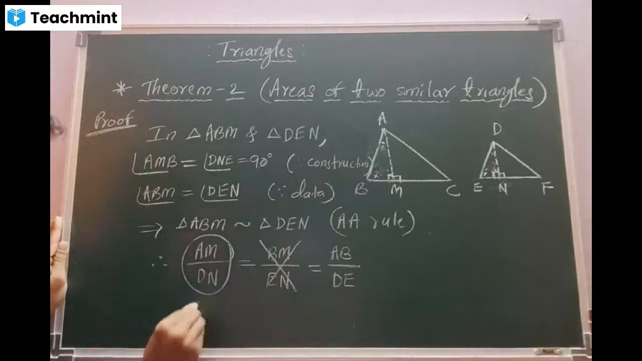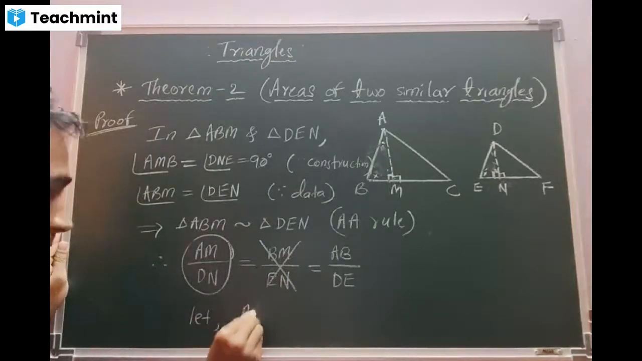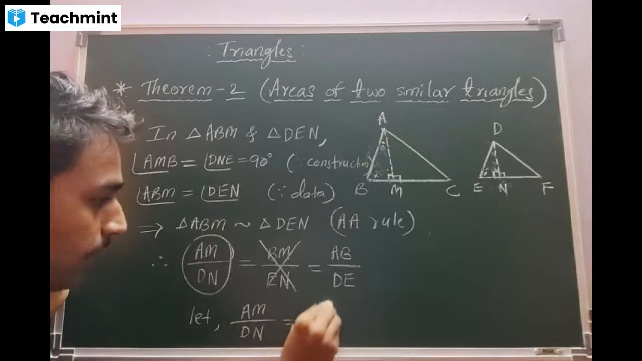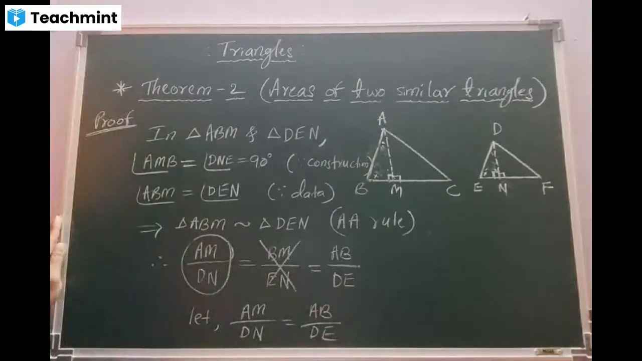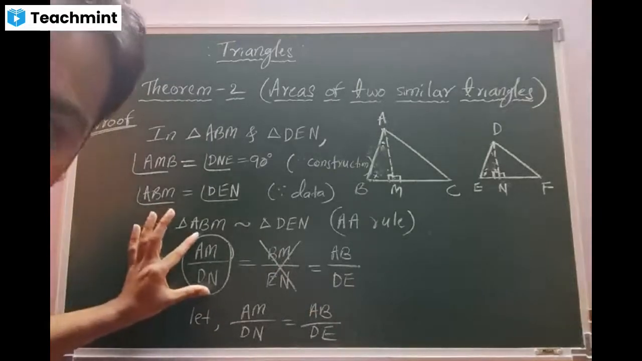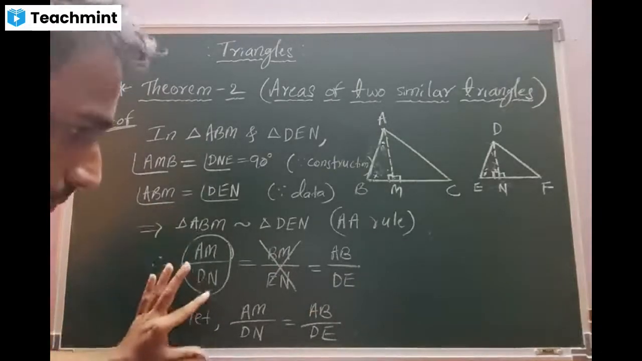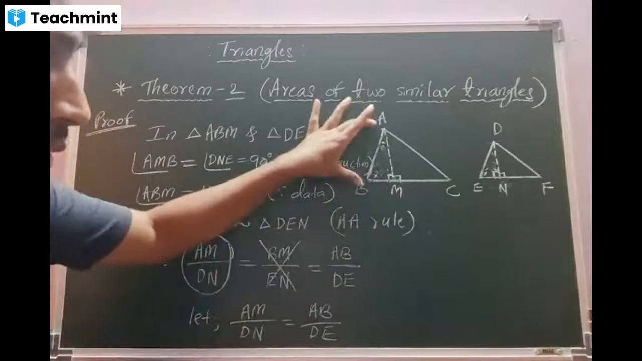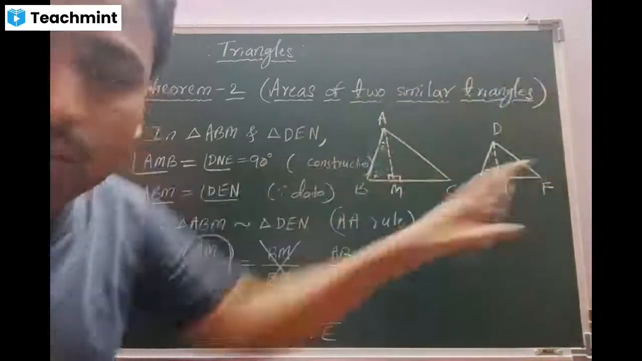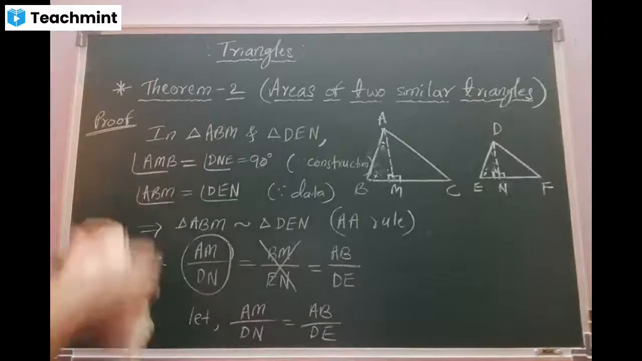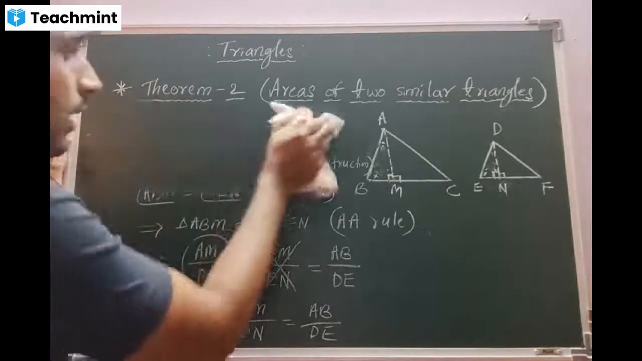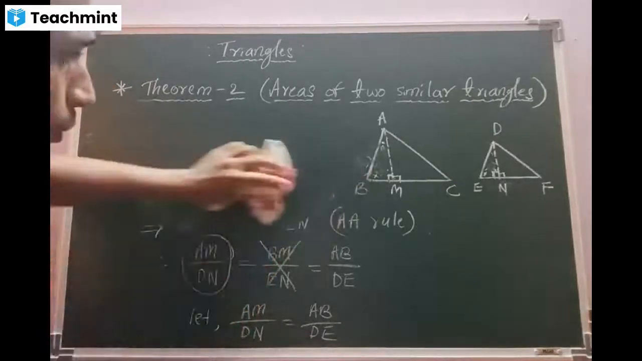So I'll write the sentence. Let BM by DN is equal to AB by DE. Am I right, beta? Yes, sir. It's present in the equation 1, so I have taken it. This will give you the whole side of the bigger triangles, so I have taken AB and DE. Is that clear? Yes, sir. Right till here, I'll continue fast.